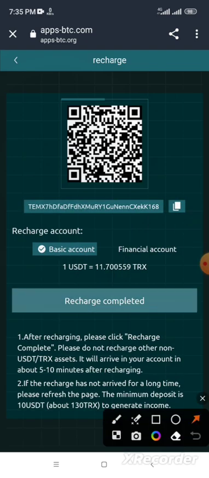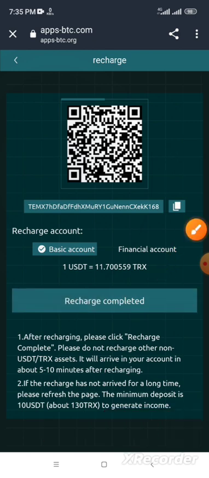When you want to recharge, copy this address and go to any wallet, Trust Wallet or Binance, and send the money to this address TRC20, TRX or USDT. You can deposit in TRX or USDT. Minimum deposit in USDT 10 USDT and TRX 130 TRX everyone. After you send the money, don't forget click recharge completed to receive the money to your account.